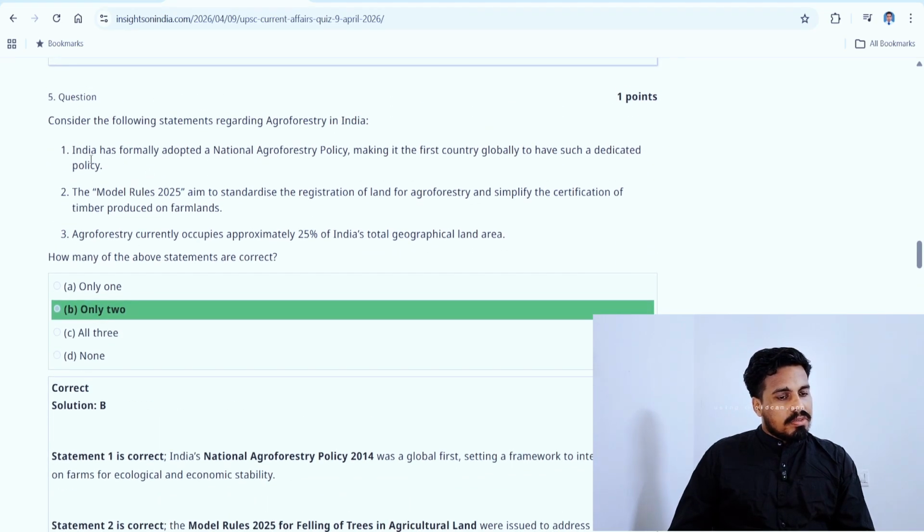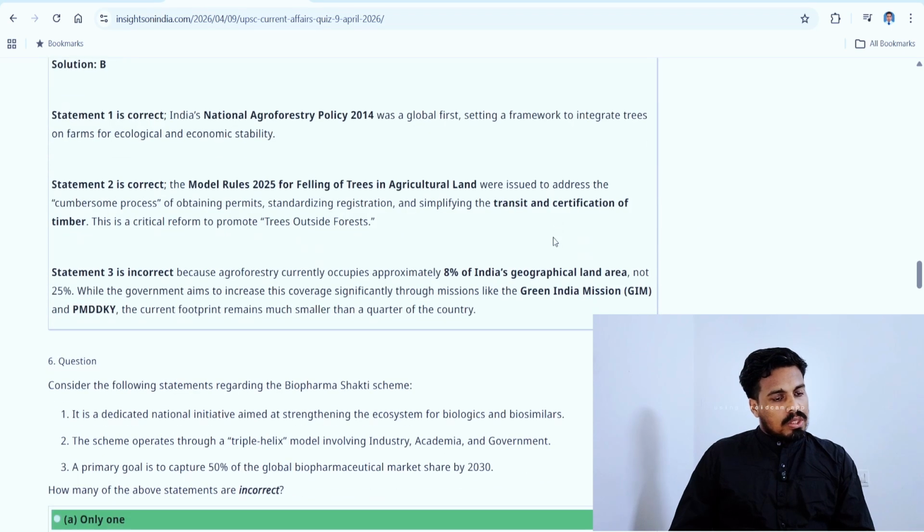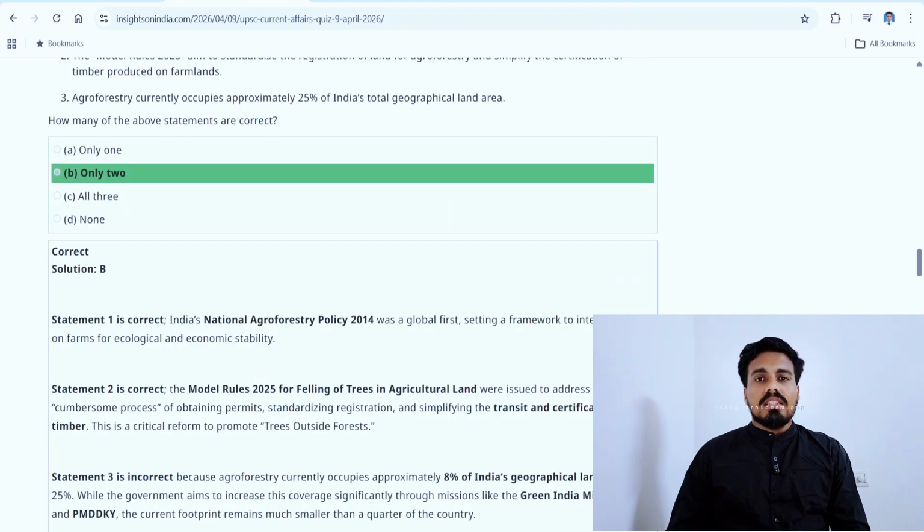We analyzed first one as right, second one also as right, but the third one we left it as wrong because 25% of India's total geographical land area is impossible. So yes, that's the right option. 1 is correct, 2 is correct, and 3 is incorrect. Approximately 8% of India's geographical land area. That's okay. That's justifiable. So that is it for today.